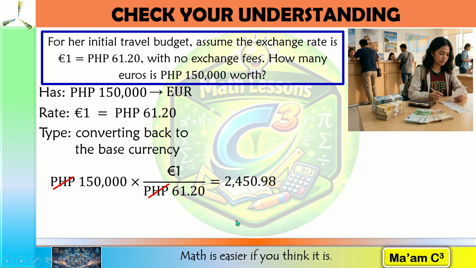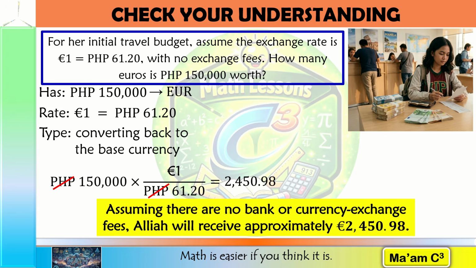Assuming there are no bank or currency exchange fees, Aliyah will receive approximately 2,450.98 euros. Remember that actual exchange rates change constantly. The amount Aliyah actually receives may be slightly different because of changing exchange rates and possible service fees. But for our mathematical problem, we use the exchange rate given.